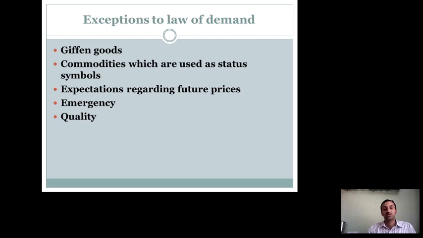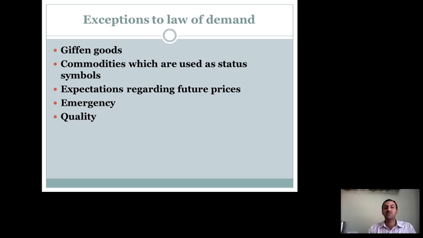So, these situations are the exceptions to the law of demand. For these goods or services, even if the prices are high, the demand will be unchanged, or it may not change to that extent. So, those situations we are going to discuss today.